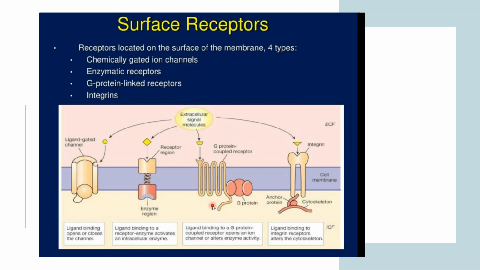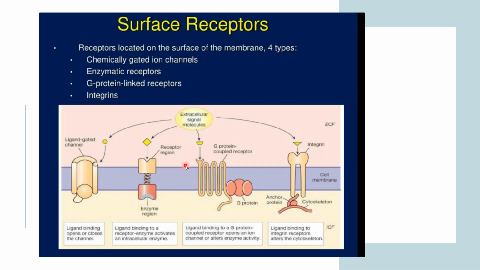So these are the things: when they attach to this receptor region, the enzymatic activity now starts. When you go through this G protein coupled receptor, what happens? As soon as the ligand binds to the G protein receptor, it opens an ion channel or alters enzyme activity. So this G protein activity will be altered, or it opens the ion channel.